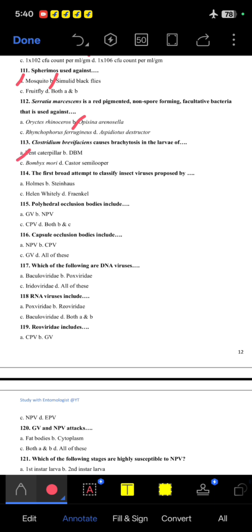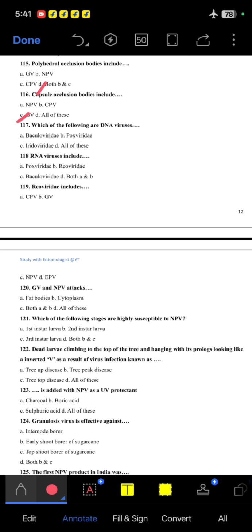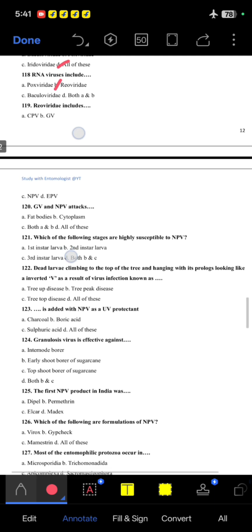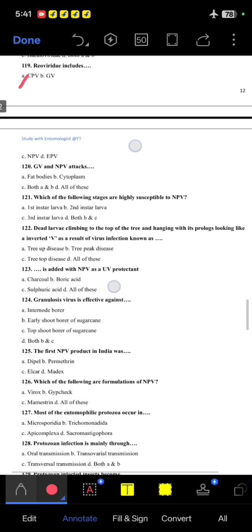The first broad attempt to classify insect viruses was proposed by Holmes. Next question, polyhedral occlusion bodies include both B and C, NPV as well as CPV. Next question, capsule occlusion body includes GV. Which of the following are DNA viruses? So all of these. 118th, RNA viruses include Reoviridae. 119th question, Reoviridae include CPV only.